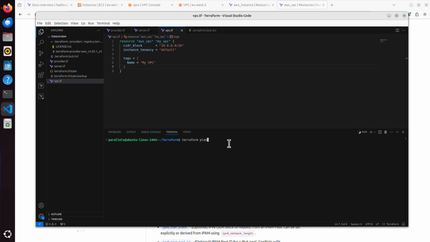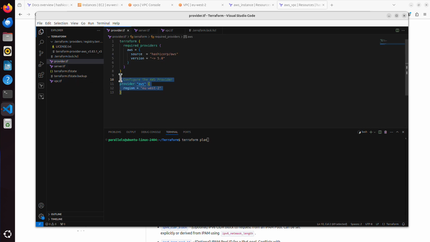And you might be wondering, Marek, you don't have the provider or anything, where is it? Remember that provider is actually a separate file, and it doesn't really matter that it's separate. I am creating a separate file for everything: a separate file for server, for VPC, and for provider. But in fact, you could have all the configuration in just one file, called whatever.tf, yes? It doesn't matter what you call it. It only has to have the extension of .tf.